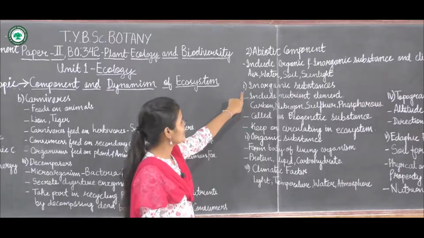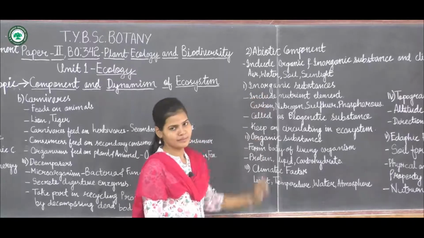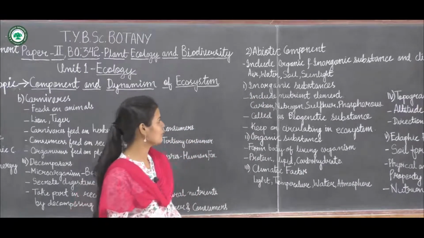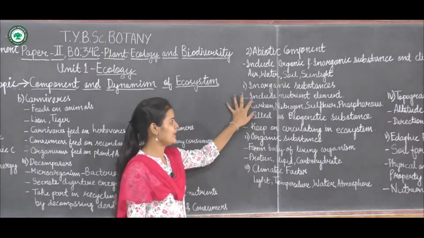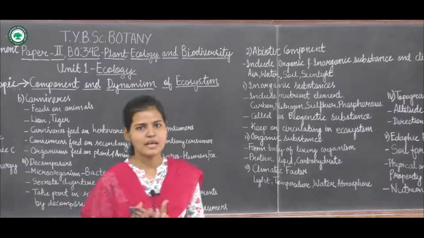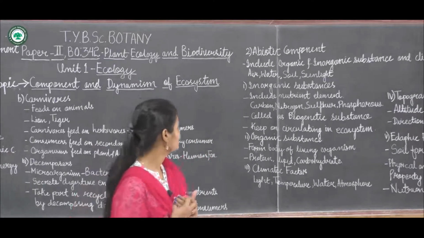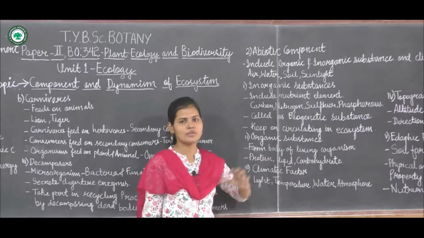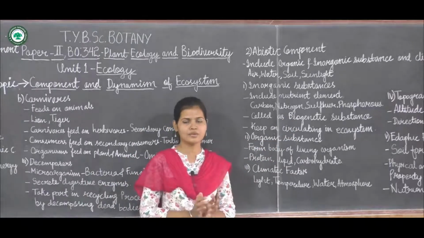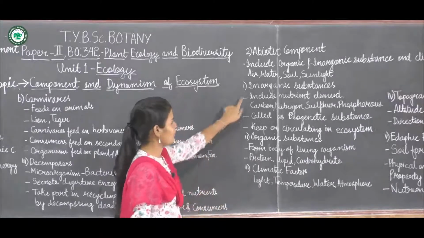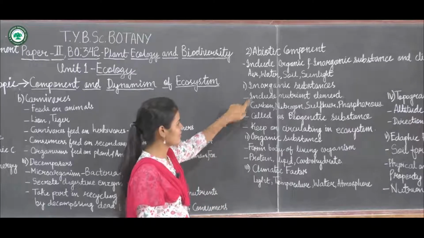Now first we will start with inorganic substances. So what are inorganic substances? This includes the nutrient elements, the various nutrients present in our environment, for example carbon, nitrogen, sulfur, phosphorus. The various nutrients present on earth or in our environment are called inorganic substances.